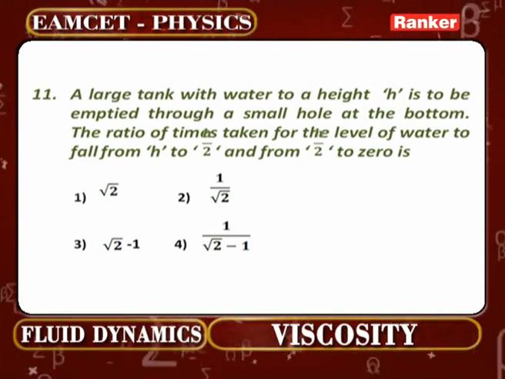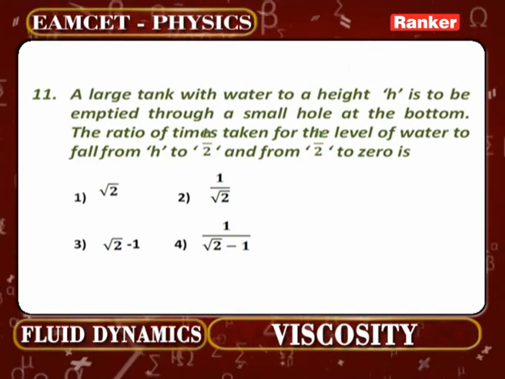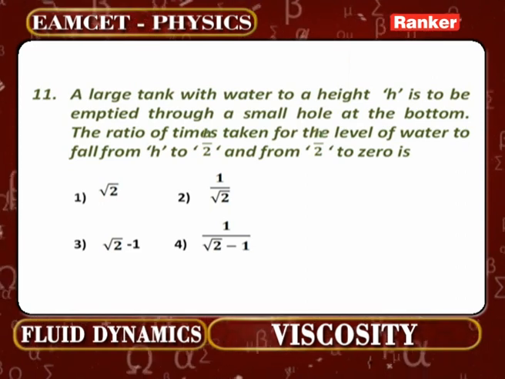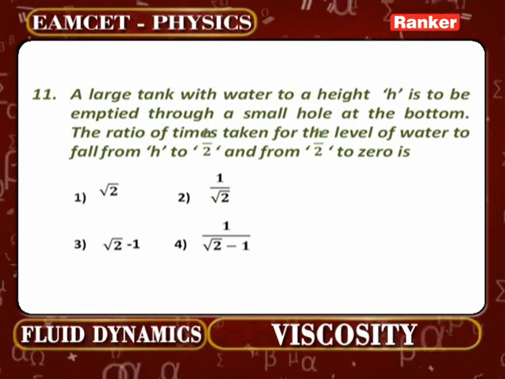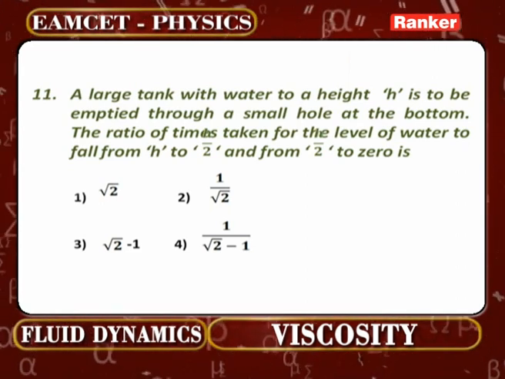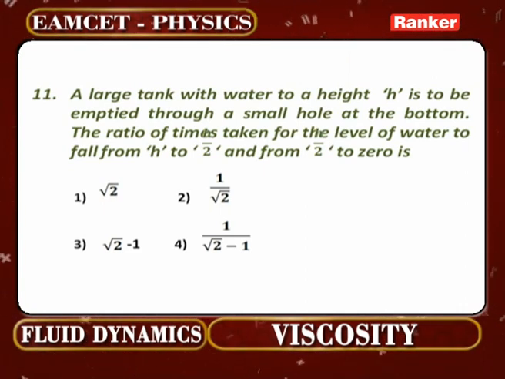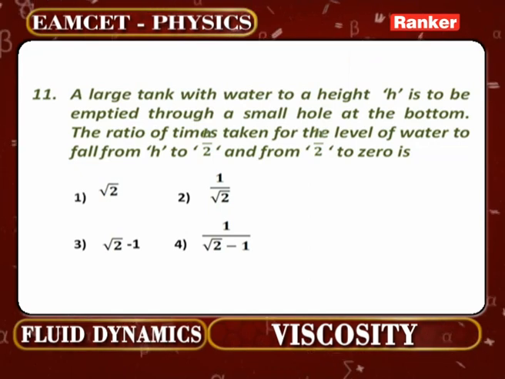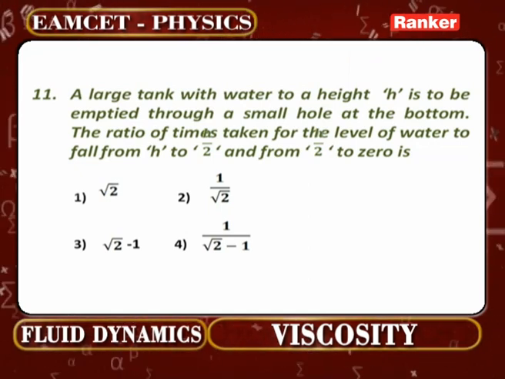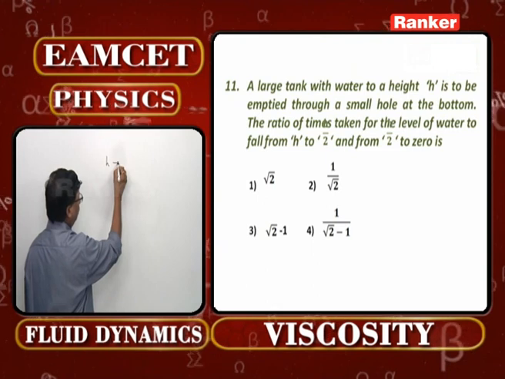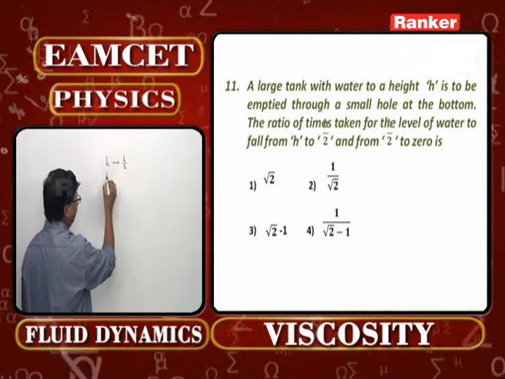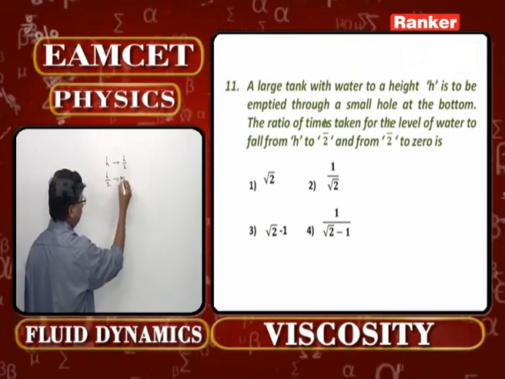A large tank with water to a height h is to be emptied through a small hole at the bottom. Fine. The ratio of times taken for the level of water to fall from h to h by 2 and from h by 2 to 0. So firstly h to h by 2, then h by 2 to 0.